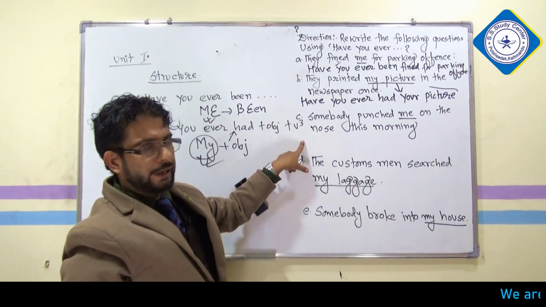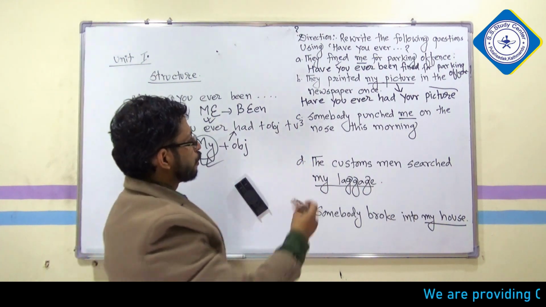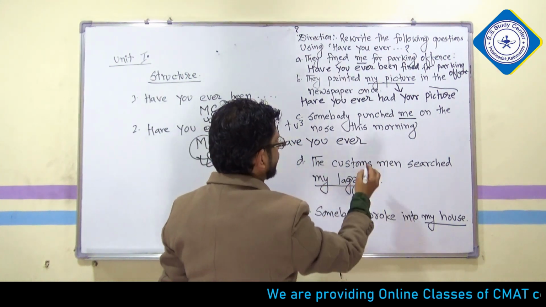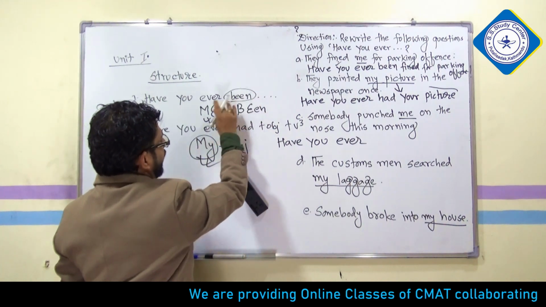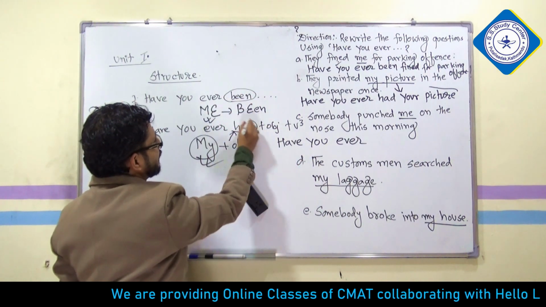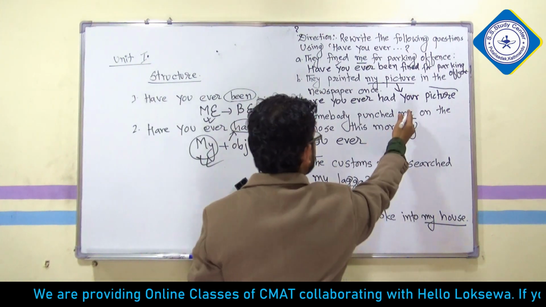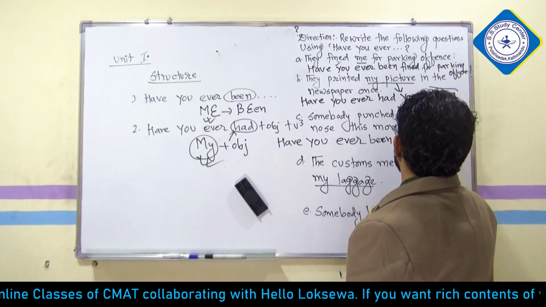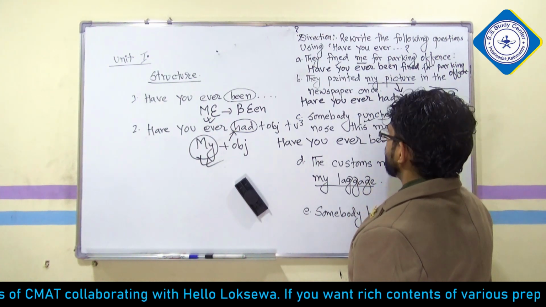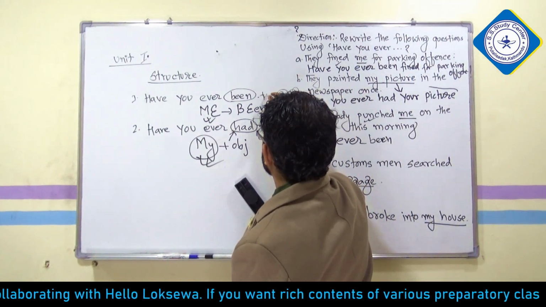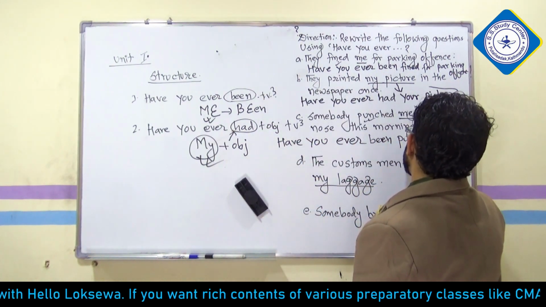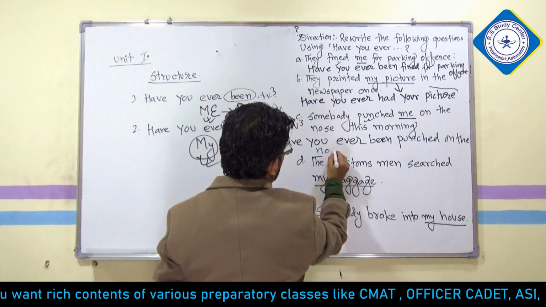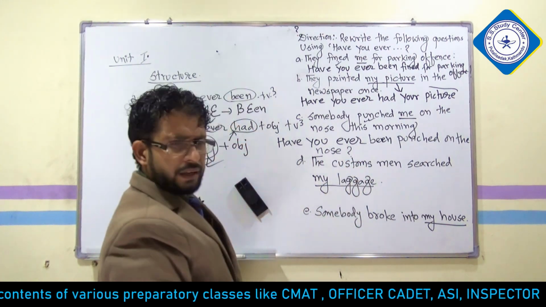Now let's do this one, question number C. What can you find? "Me". You need to begin your answer with "Have you ever". After writing "ever", are you going with "been" or "had"? "Me" is there, so we write "been". Have you ever been. What is the verb 3? Punched. Obviously you write the verb 3 here as well: P-U-N-C-H-E-D. Punched on the nose, and a question mark. Done.